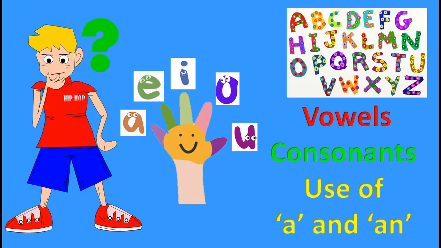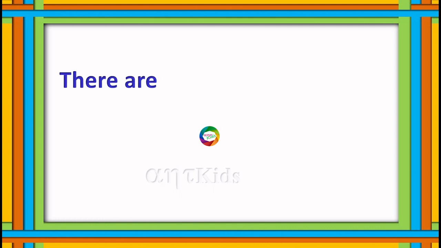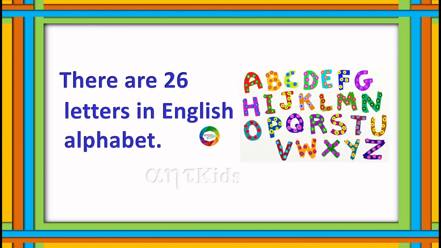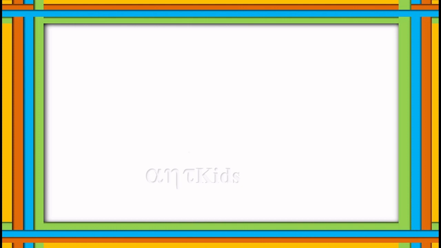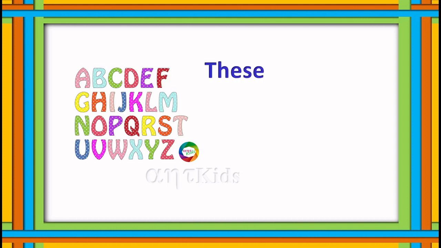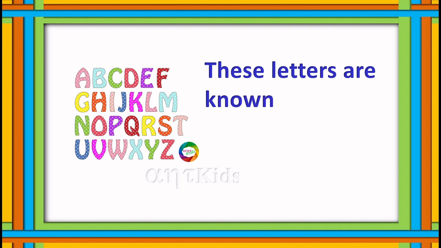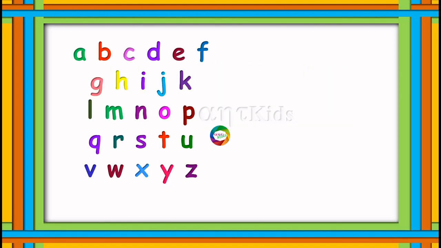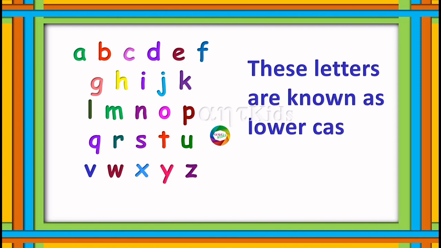Now we will see vowels, consonants and the use of articles a and an. There are 26 letters in English alphabet. These are the 26 letters. These letters are known as uppercase letters or capital letters. These letters are known as lowercase letters or small letters.